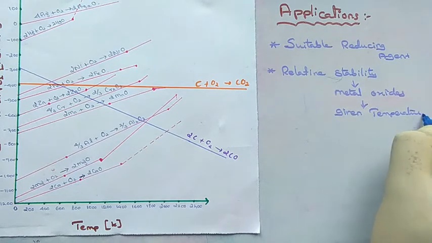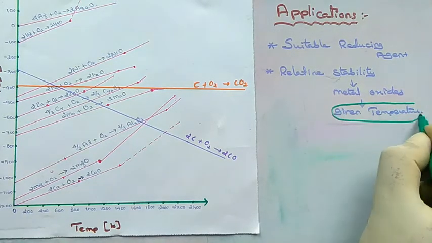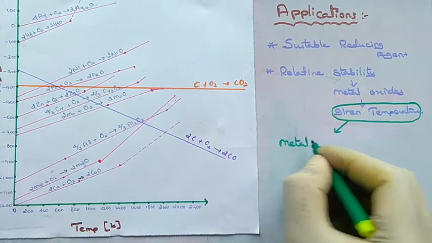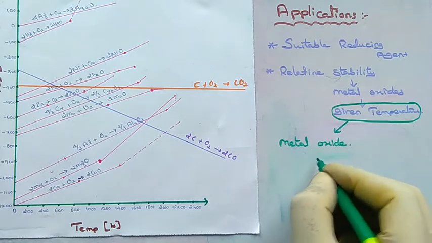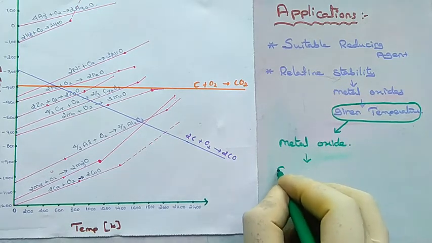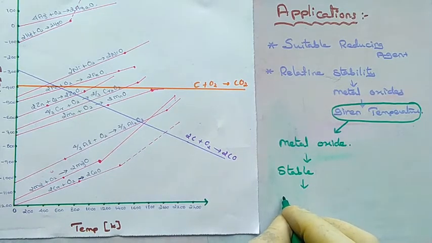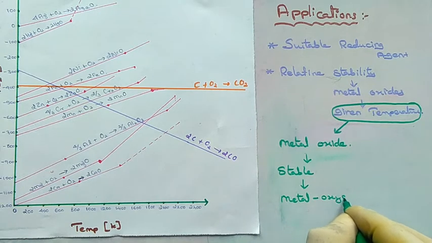Okay, let's see how we are selecting suitable reducing agents. So at a given temperature, if the metal oxide is stable, then the oxygen will be combined with the metal only.